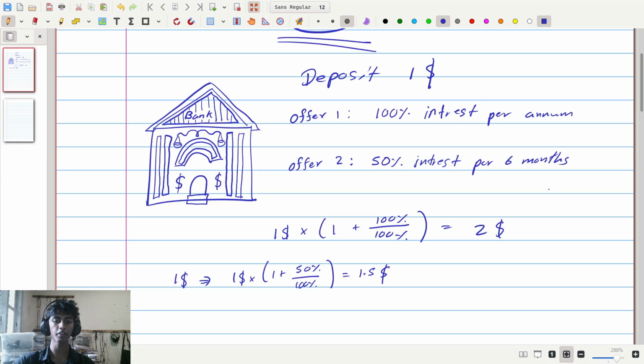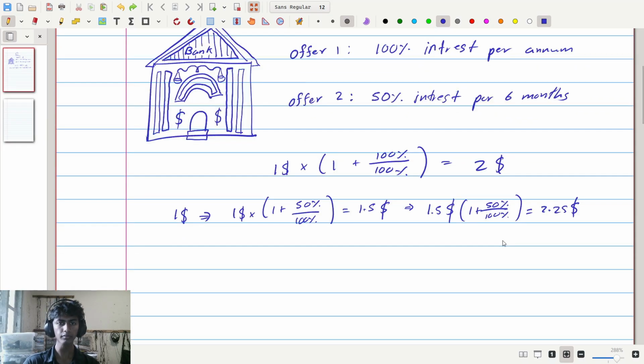But then after another 6 months at the end of the year, again you have to multiply this same amount by a certain extra interest that you will receive, which is another 1 plus 50% over 100%. So 1.5 times 1 plus 50% divided by 100% is 1.5 times 1.5, which is $2.25. So it seems that it is better to take offer number 2. If you take offer number 2, you make $0.25 or a quarter more money than you would have if you just took the 100% interest per annum. So you say, alright, I'll take the second offer.